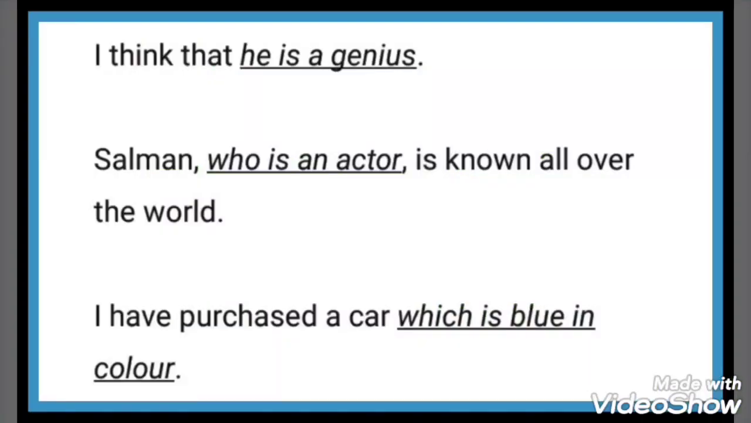I think that he is a genius. He is a genius. It has got sense. But here what we can see, here is a subject and here is a predicate. If subject and predicate are there, it is a clause. Salman, who is an actor, is known all over the world. Who is an actor? Subject and predicate is there. I have purchased a car which is blue in color. Which is the subject, is blue in color is the predicate. So here subject and predicate are there. That is why it is a clause.